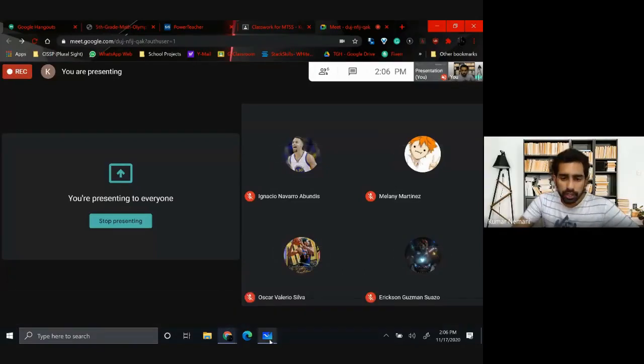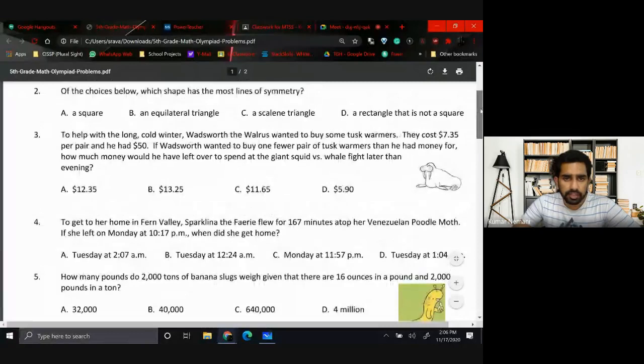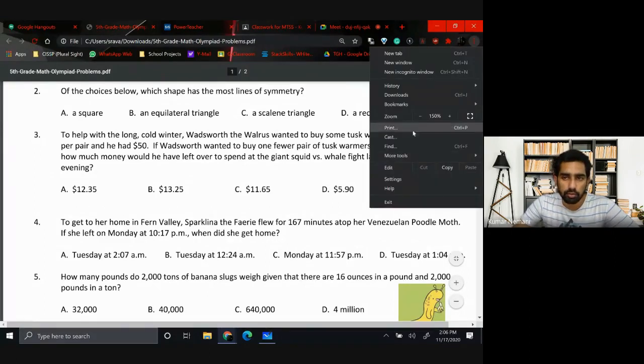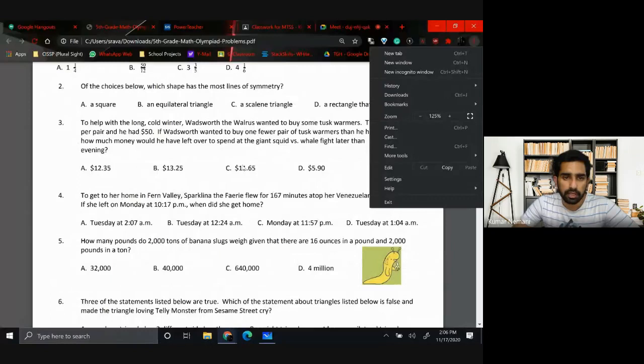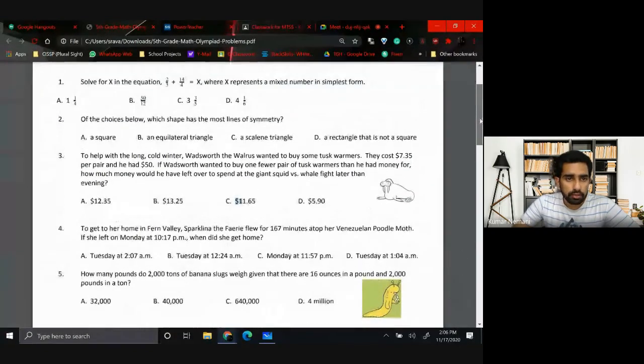Okay, in today's class, we'll be working on an Olympiad paper, and this is designed for fifth grade and above students, but not for the students who are below. So I want to see what you guys think, and do you feel that this is too tough or too easy? I want to see your opinion on these particular questions. Okay, so let us start with question number one.